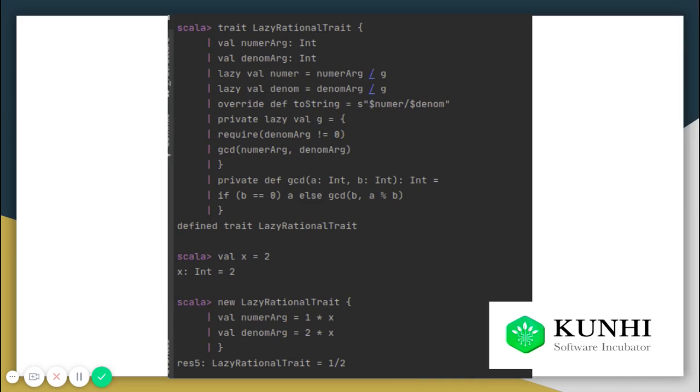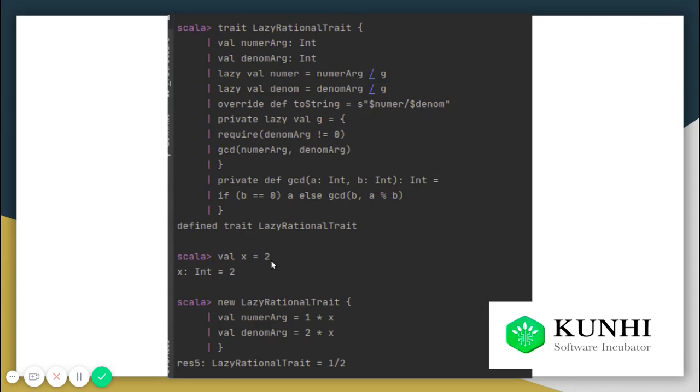You can see that we have changed a few things. We have given the variables numer and denom. We have used the lazy keyword here, lazy val numer, lazy val denom, and we have changed it to lazy. We have also changed this: private lazy val z equal to this, which was not there earlier.